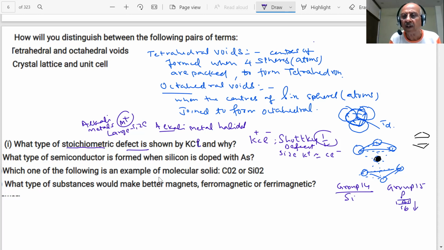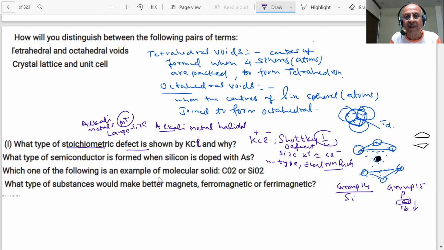So why is it n type? It is electron rich in nature, negative, because arsenic belongs to group 15. There are 5 valence electrons. Silicon has 4. One extra electron is coming. So there will be electron excess, which will show n type defect.